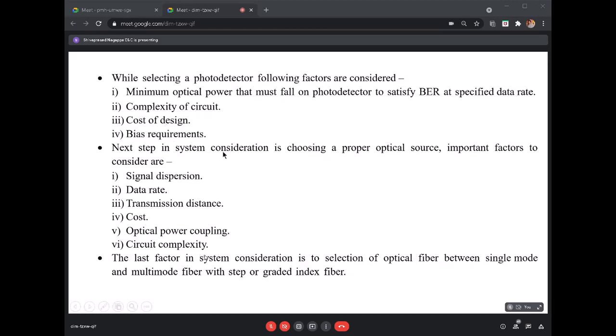So next, you will be looking at the speed. What would be the speed? What would be the sensitivity? What is the responsivity? What is the operating wavelength, whether we are using the pin photodiode or the avalanche photodiode? So with respect to the system, I think I already told you signal dispersion, data rate, the optical source. While using an optical source, emission bandwidth, all these things. So the last is single mode or multi mode. This also I have told.